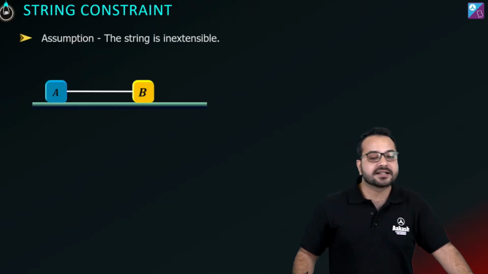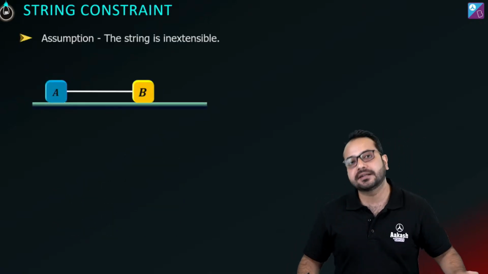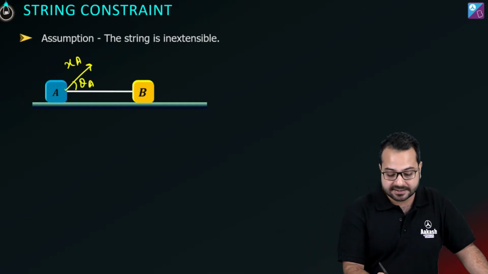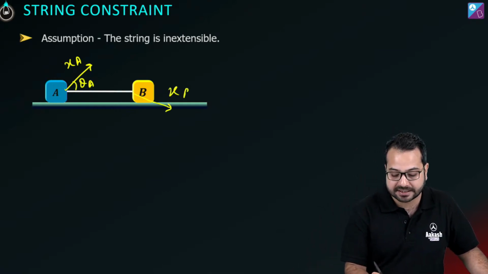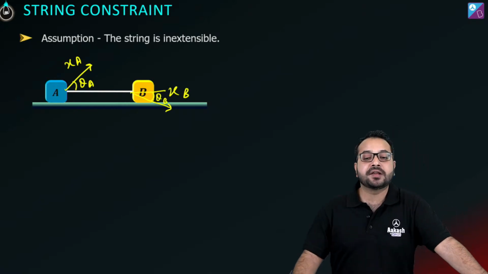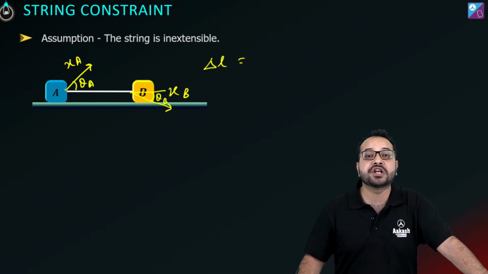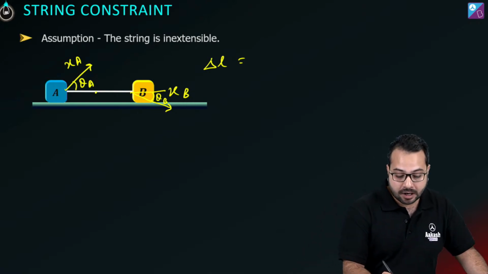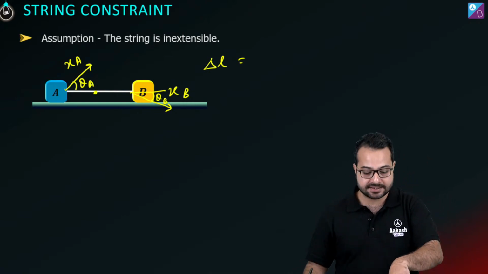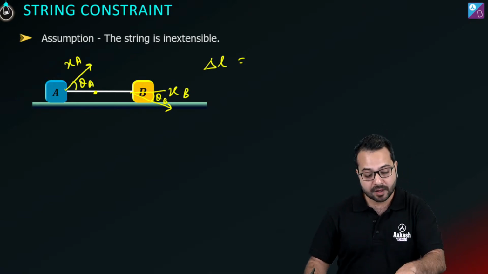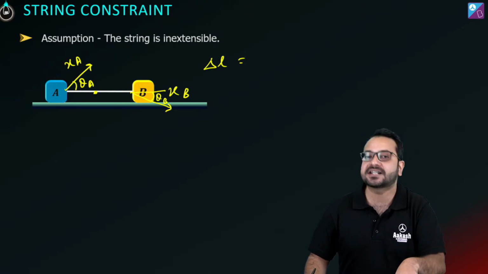Now let's say that the displacements are not happening along the length of the string. Let's say this displacement is xa like this, and this angle is theta a. And let's say this displacement is happening like this, xb, and this angle is theta b. Now in this case, we are still going to say the same thing. What is the change in the length of the string? Now, what we have to do in this case is, we'll have to take the components of the displacements along the string.